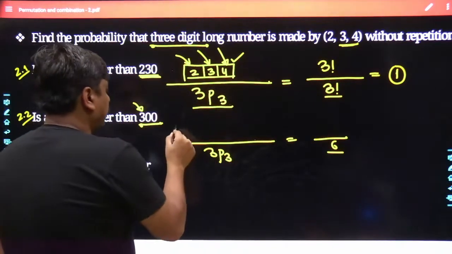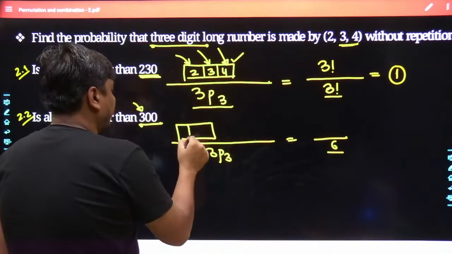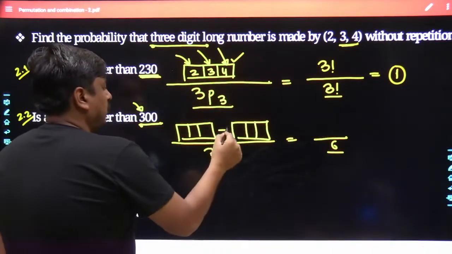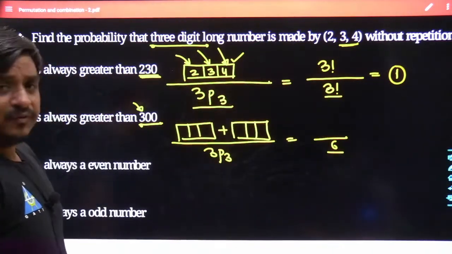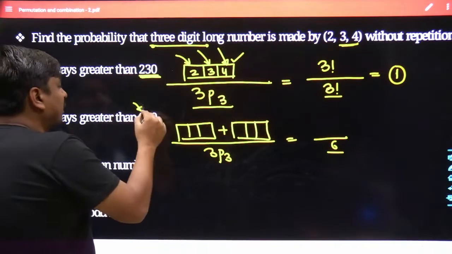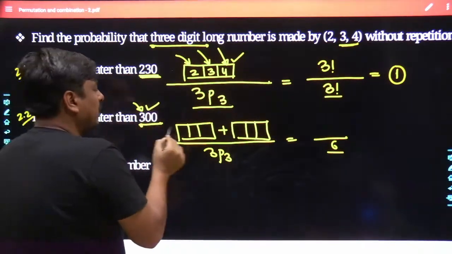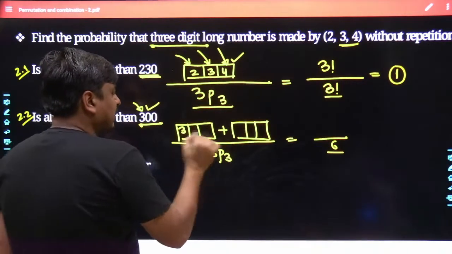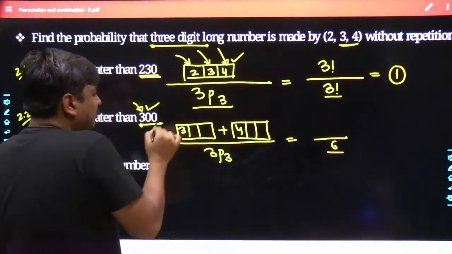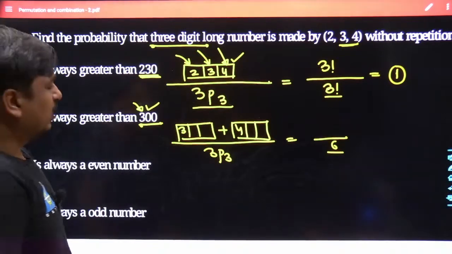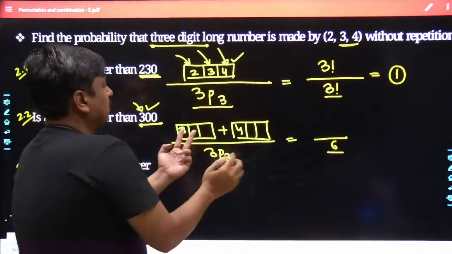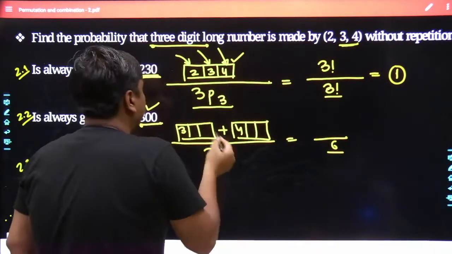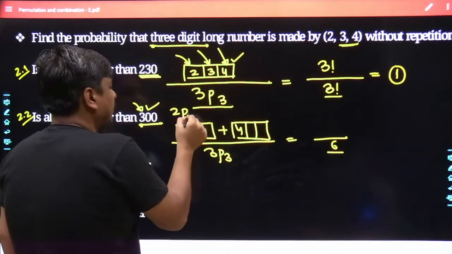And now if we focus on the number of favorable events, how many favorable events will you have? As the number has to be greater than 300, there is no doubt the hundreds place number cannot be 2. Either it can be 3 or it can be 4. If the hundreds place number is 3, how many possibilities do you have? Either 2 or 4 can fill this block. In how many ways can they do that? They could do this by 2P2.